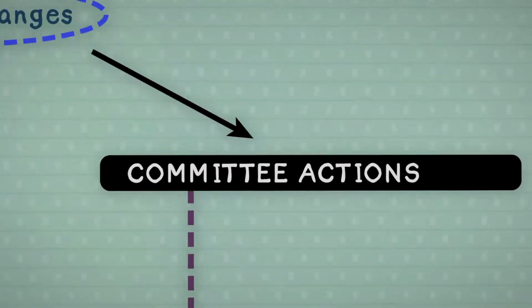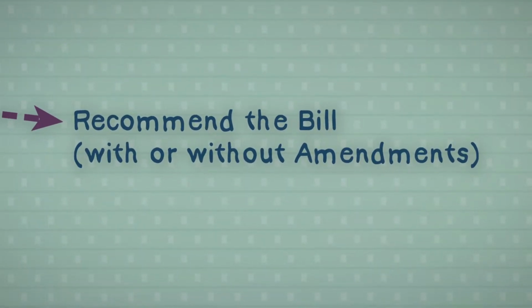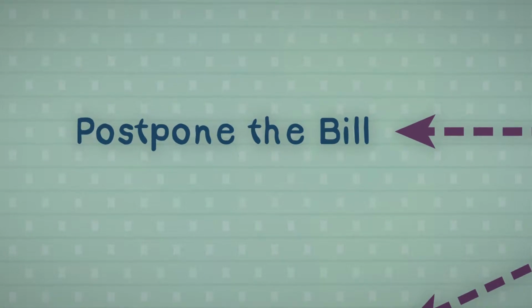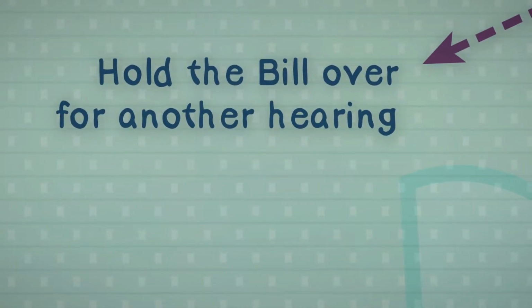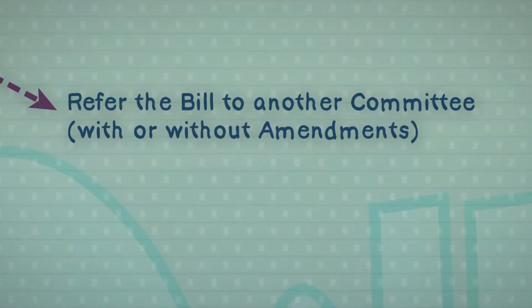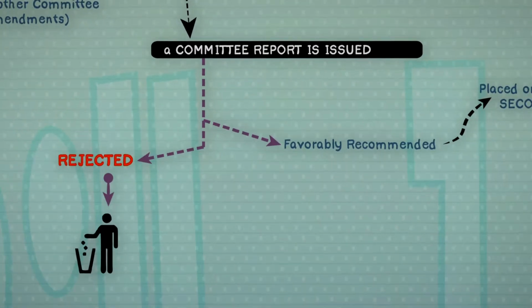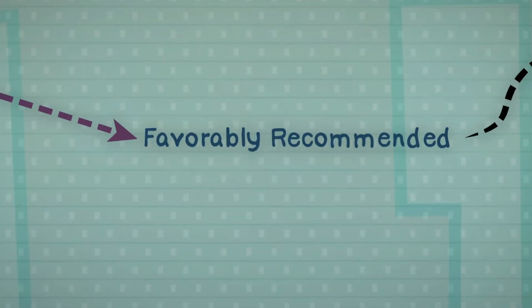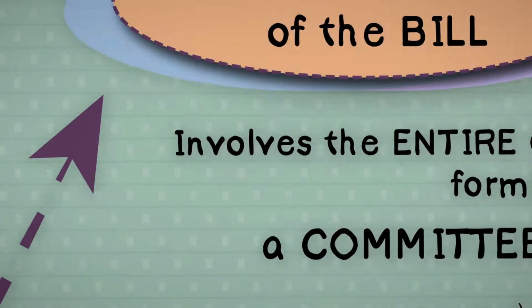A committee can then do several different things. It may recommend the bill with or without amendments. It can postpone the bill indefinitely, essentially killing the bill. It can hold the bill over for another hearing in the same committee, or it can refer the bill to another committee with or without amendments. A committee report is then issued that formalizes the committee's activity. Bills that are favorably recommended are then placed on the calendar for consideration on second reading, with any accompanying committee reports.